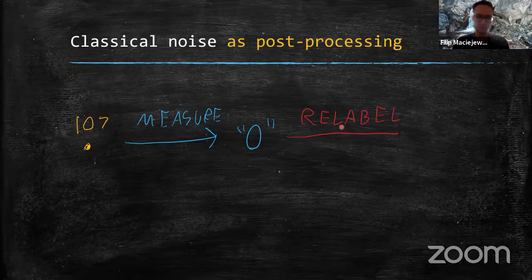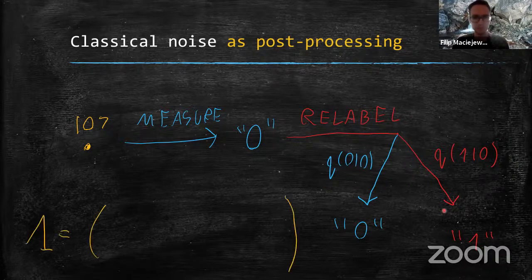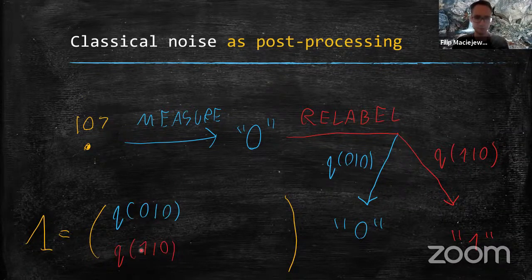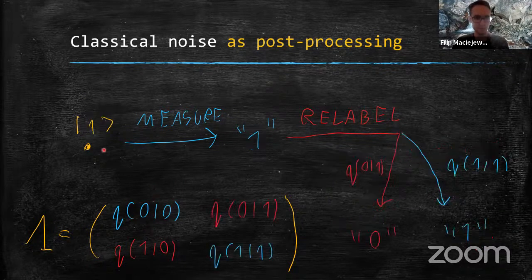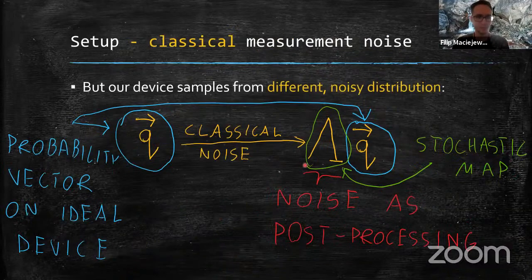And you can think about this noise as some process of relabeling of the outcome. So we have some probability of correctly identifying the outcome, but we also have some probability of making a mistake, okay? And if you want to construct a single-qubit lambda from that, you simply put the probabilities in the first column of this matrix, and if you wanted the second column, you would put in the other computational basis state. And of course, you can clearly see from this how we generalize it for a higher number of qubits. You simply put more computational basis states, and you have more probabilities of relabeling, more probabilities of errors.